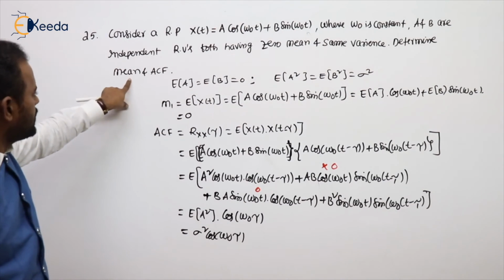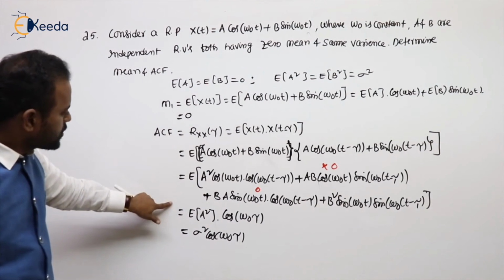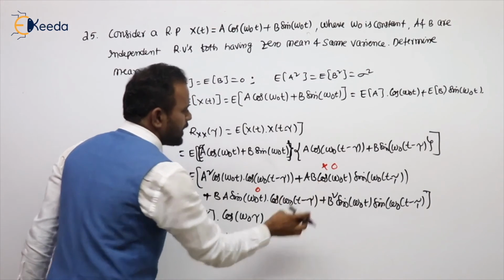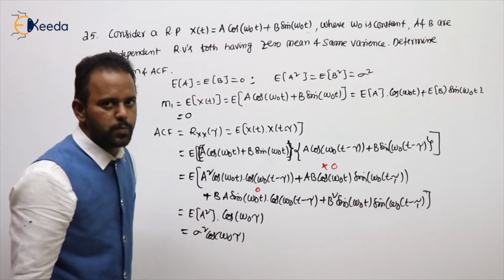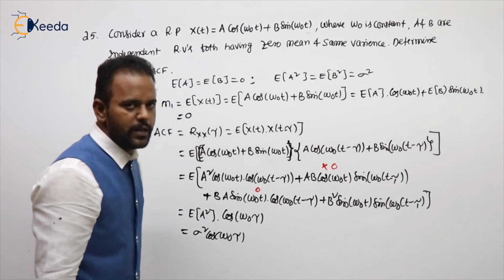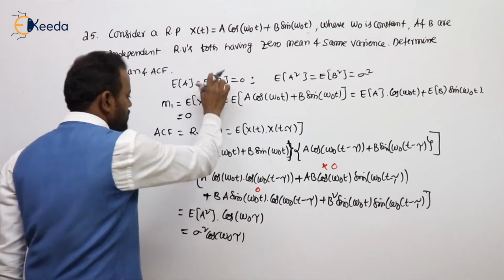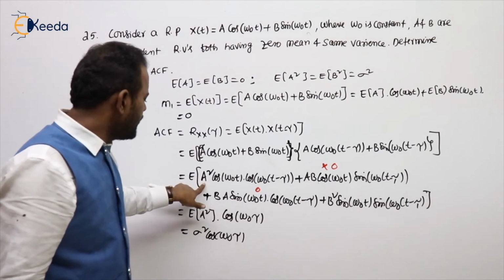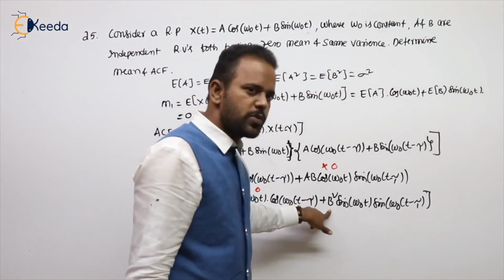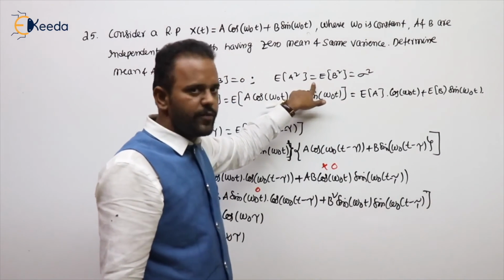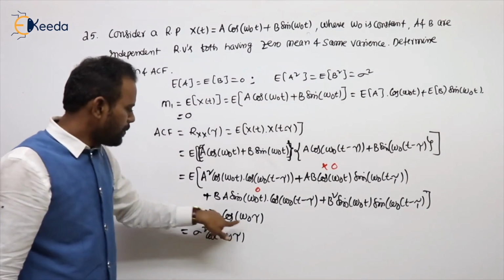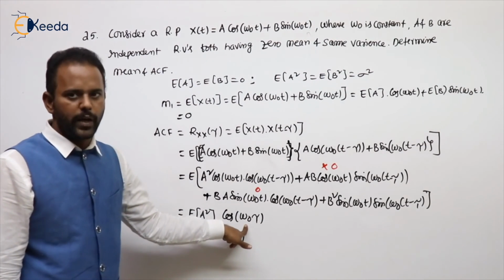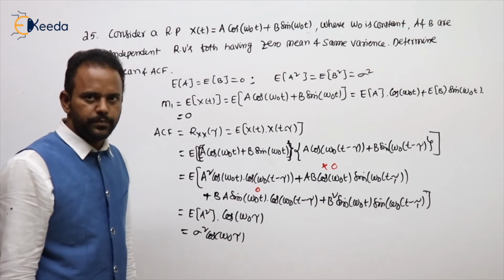But here the question asks for the mean value and mean square value as calculated. Why are these two terms 0? Expected of AB can be written as expected A into expected B. Expected A and expected B mean the mean of their respective values, so that's why 0, because they are given as independent. Here expected of A square and expected of B square are both the same, because the same variance is given, so written outside. The remaining is the cos A minus B formula, that is cos A minus B will become omega naught tau. Clear?